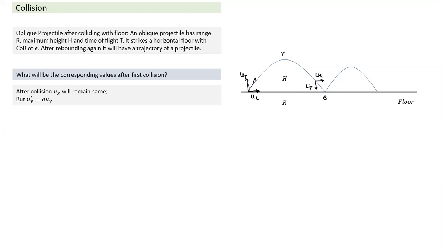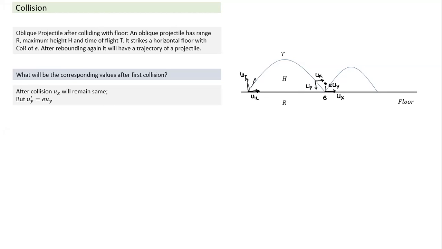After the collision, ux will remain the same. This is in the tangential direction. So when this next projectile motion starts, it will have the same x component as before. But for the y component, if it was uy just before the collision in the downward direction, it will become e times uy.